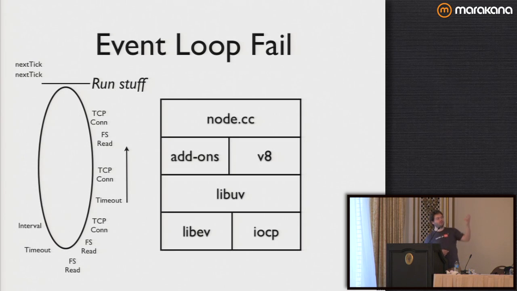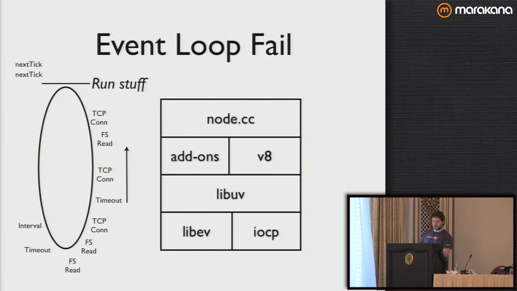But node.cc is the root of it all, and it brings in V8, it brings in all the different add-ons, it grabs libuv, and it uses libuv to start an event loop. And libuv is our abstraction between a library called libev, which does event loops and has done so on Unix for ages, and IOCP, which is Windows. So this is our event loop. There are a bunch of different ways of doing events in Node, and a lot of people don't really understand what the different things do.